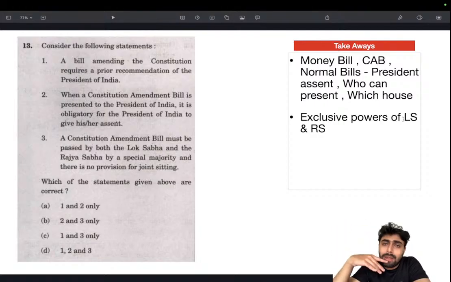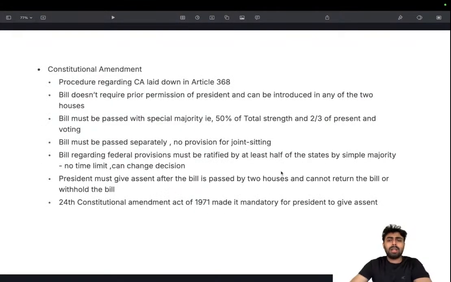In the case of Rajya Sabha, making changes to the state list and addition of all India services, these sort of things, Rajya Sabha has exclusive powers. As in, Rajya Sabha needs to pass it in special majority, while Lok Sabha has to pass the same legislation by simple majority. That's it. So this is how you should be structuring your notes. Don't overcomplicate it with words. Try to minimize the words, use shortcuts, short forms, and then mention the key things that are potential questions.